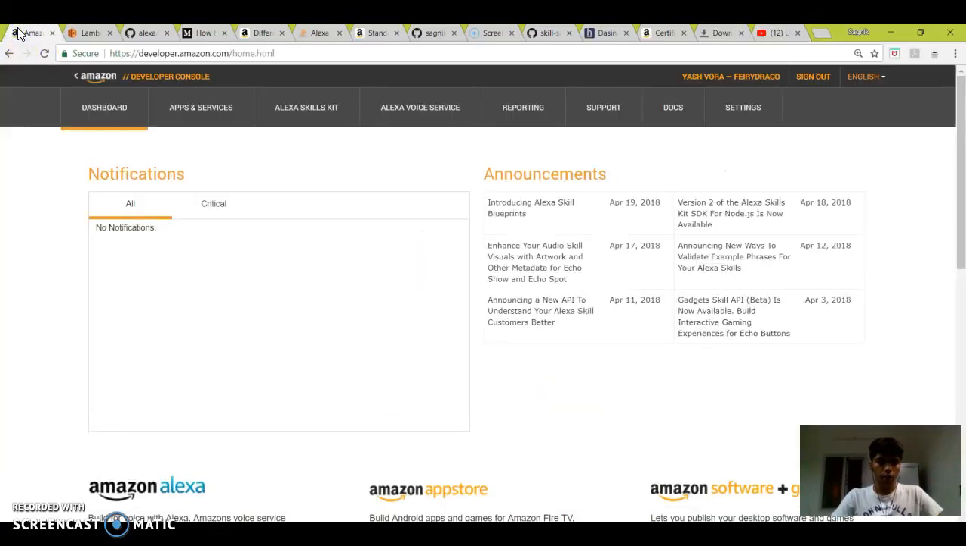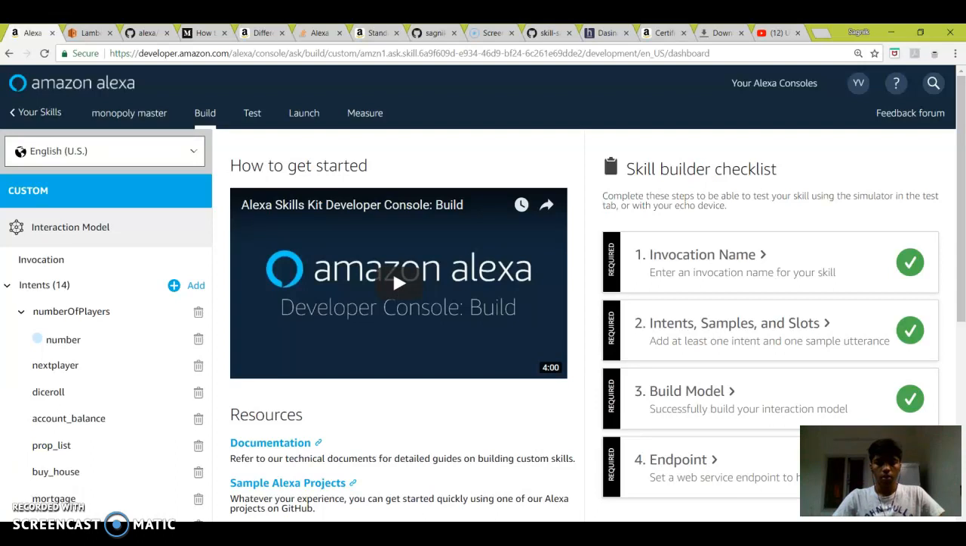Today I'll be showing you my Alexa Hackathons hack, which is a Monopoly skill. Basically, what it does is it manages the entire Monopoly game board for the user.